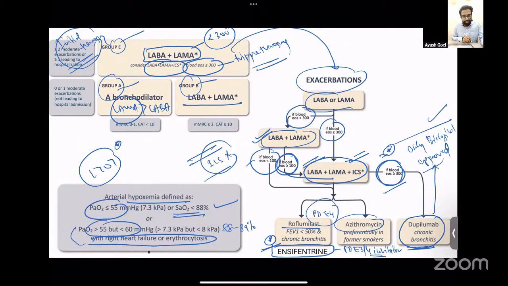So less than 55, definitely LTOT. Between 55 to 60, if the patient has right heart failure or has polycythemia, that is raised hematocrit, has peripheral edema, has pulmonary hypertension, then you give the patient long-term oxygen therapy.